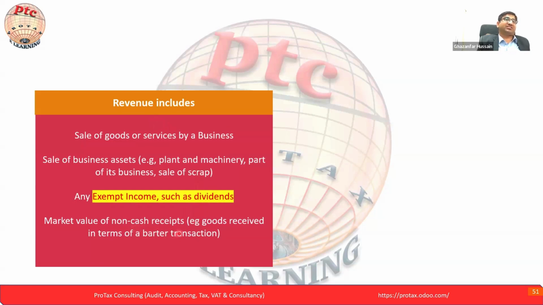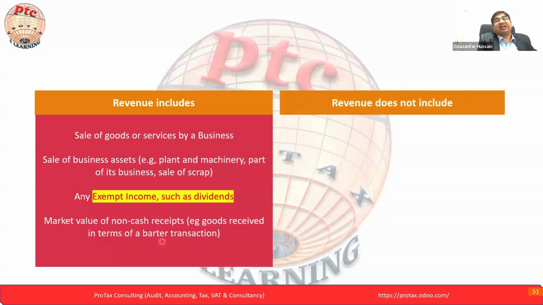Market value of non-cash receipts, goods received in a barter transaction. We, being professionals, know about the barter transaction. We did not make any payment, no cash or bank transfer. They have one plant, we need that plant, and they need another product from us. So we took the plant and we gave them the product. This is the exchange.